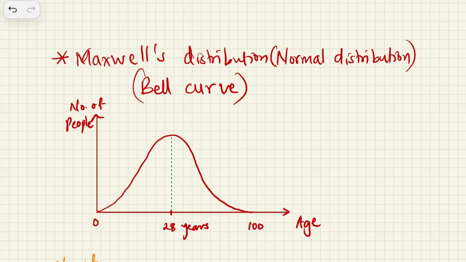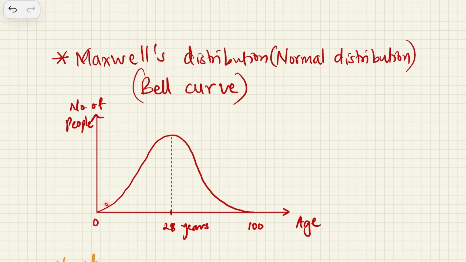It signifies that in India we also have people of 100, 104, 80, 90, but those people are very few. And there are kids who are just born, whose age is very near to 0. But the peak value is here, so there will be around crores of people at this age.